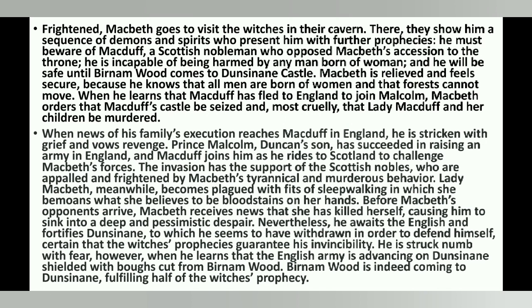There, the witches show him a sequence of demons and spirits who present him with further prophecies. Prophecy number 1: Macbeth must beware of Macduff, a Scottish nobleman who opposed Macbeth's accession to the throne. Prophecy number 2: Macbeth is incapable of being harmed by any man born of woman. And prophecy number 3: Macbeth will be safe until Birnam Wood comes to Dunsinane Castle.